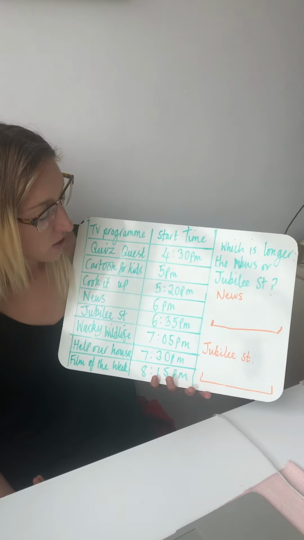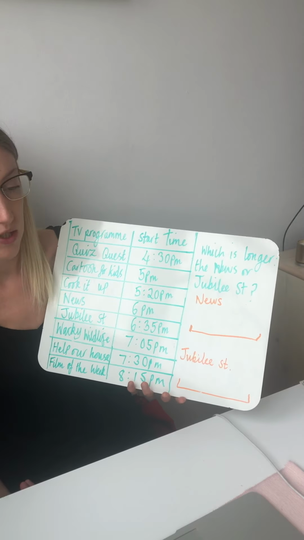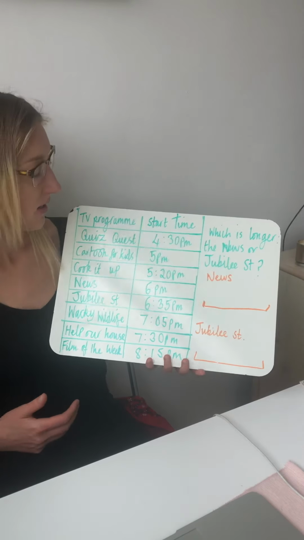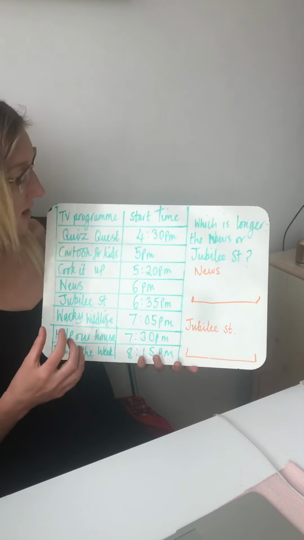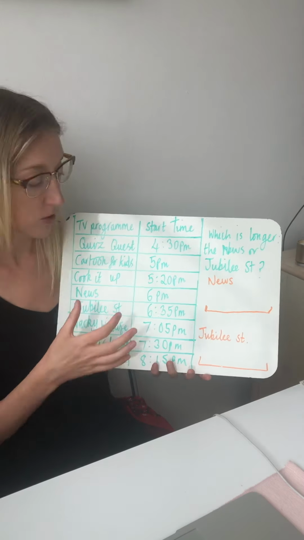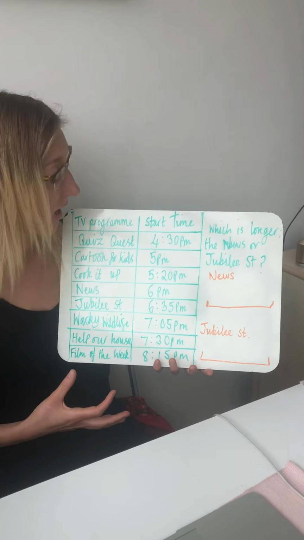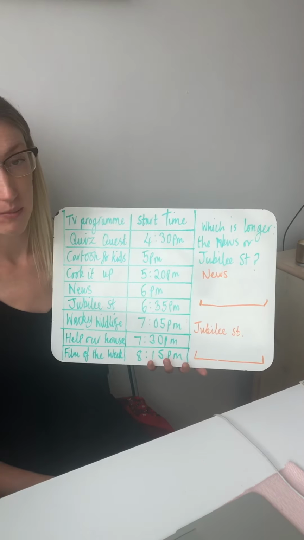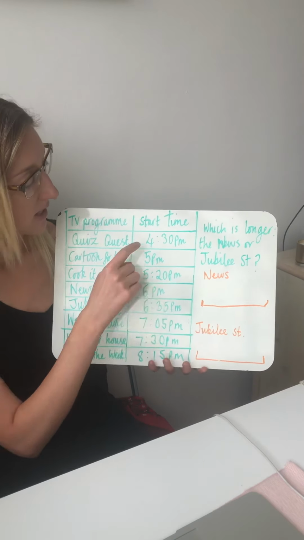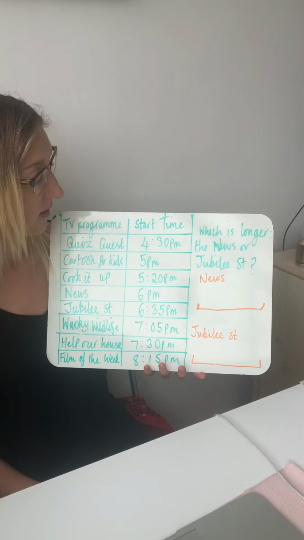Now, the question is asking which is longer, the news or Jubilee Street? So which TV programme lasts longer? We've got a table, and the table has two columns. It has the TV programme column, which gives the name of all the TV programmes shown in an evening, and then we've got the start time of that programme. The first programme on is Quiz Quest, and that starts at 4:30 p.m. in the early evening.